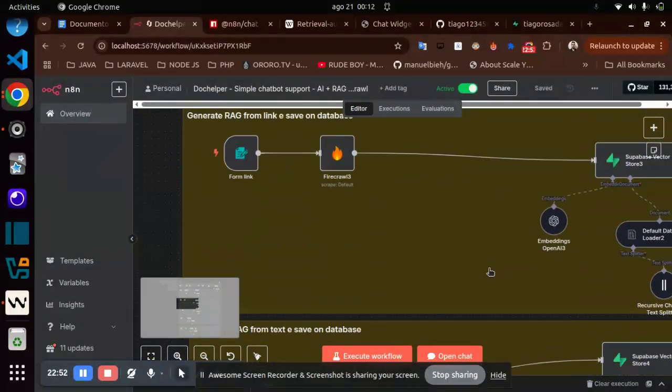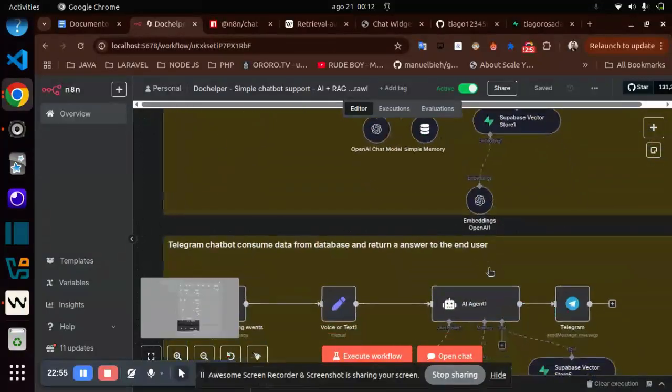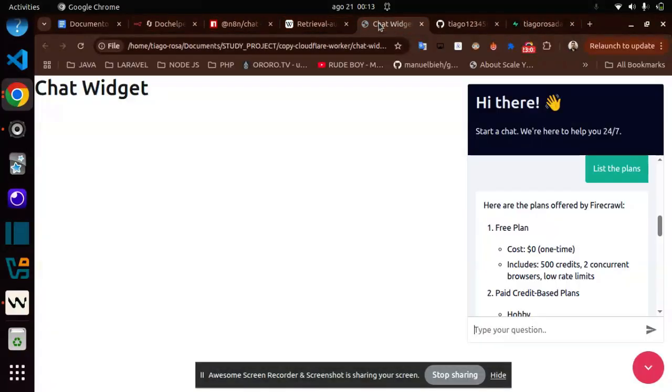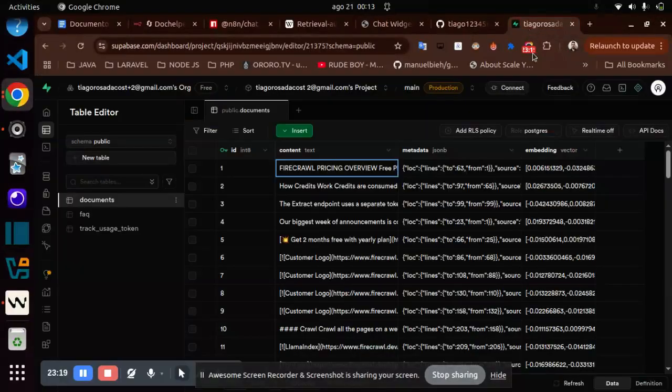save in a database. So what's happening here? I forgot to say about this component here, the embedding. What is the embedding doing here? I take the question you asked, I use the embedding to convert it into an LLM format that ChatGPT can understand, and I compare this format with the columns here, and the result is the closest results based on what I asked.